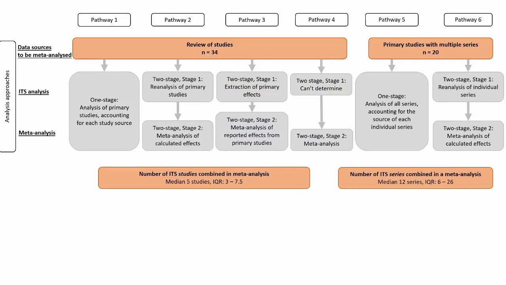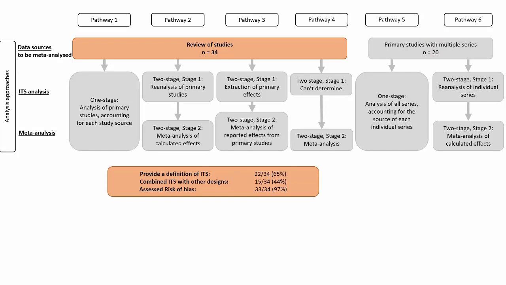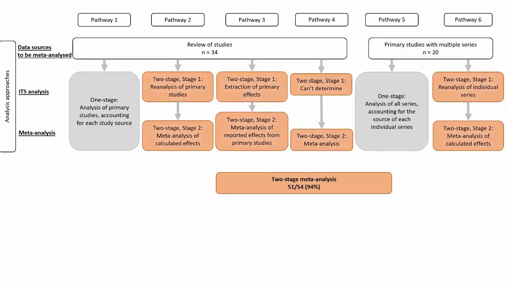Within the reviews of studies, the median number of ITS studies was 5, while the median number of ITS series in primary studies with multiple series was 12. In the reviews of studies, we found only 65% provided a definition of interrupted time series, and ITS studies were combined in meta-analyses with other study designs in 44% of reviews. We were pleased, though, with the frequency of risk of bias assessments in 97% of reviews.